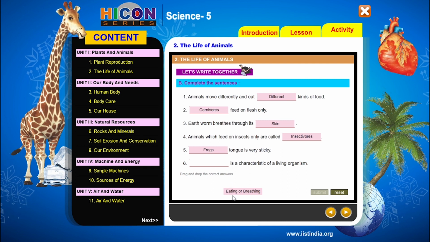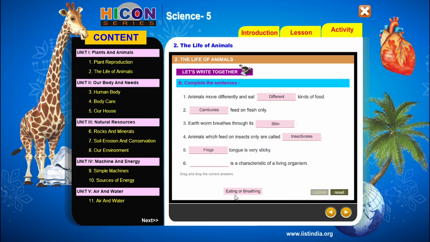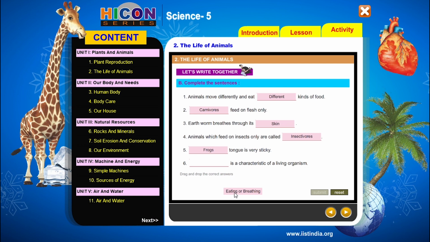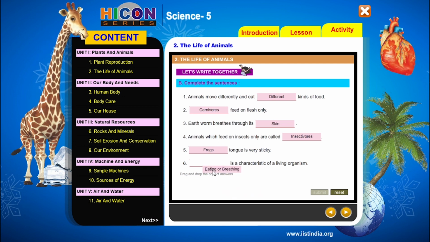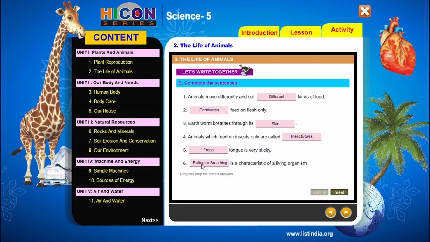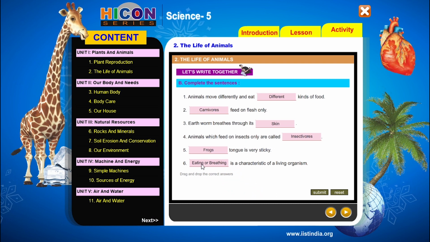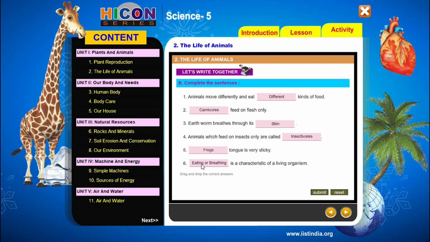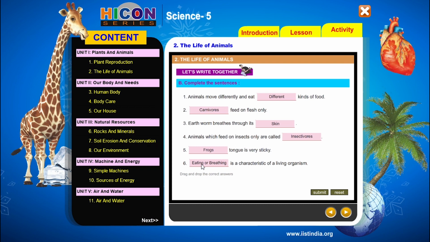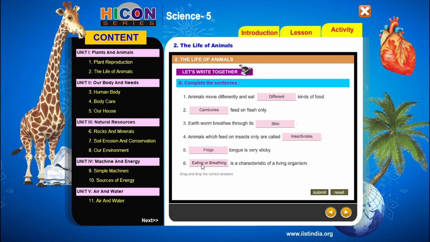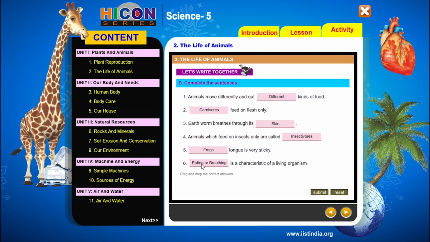So there are eating and breathing. So all the living organisms will eat and breathe because all living organisms need energy to perform their activities like moving. So that's why they should eat. And also all living organisms need oxygen. That's why they have to breathe.